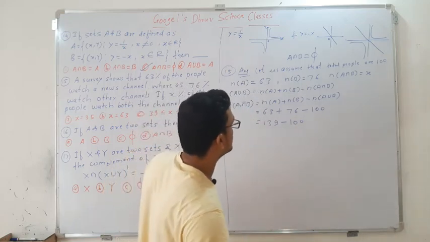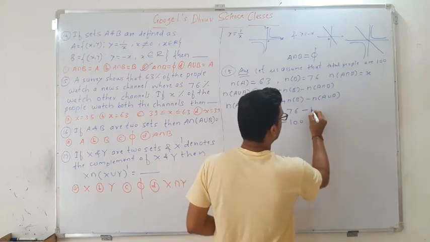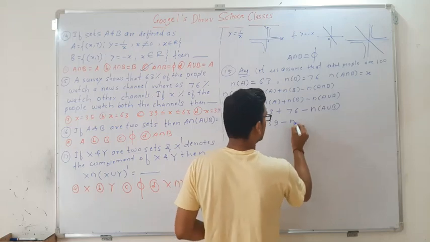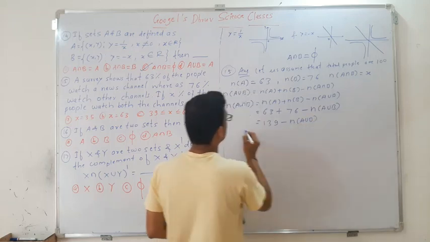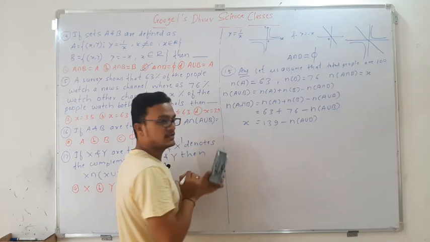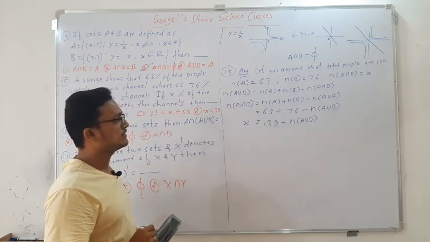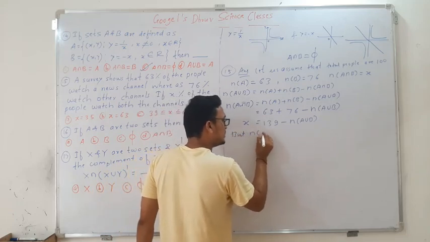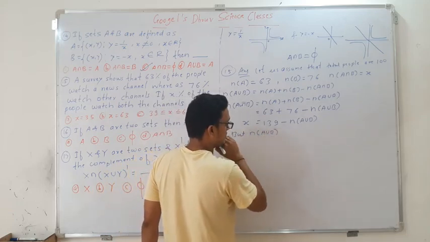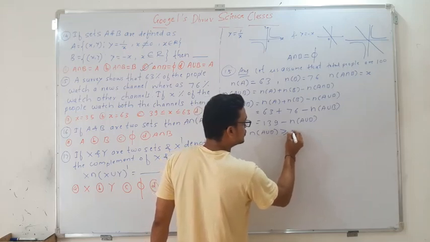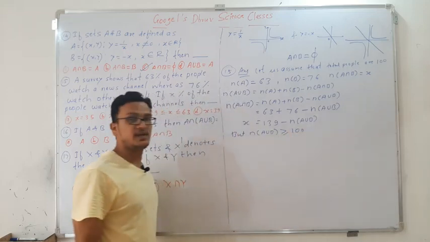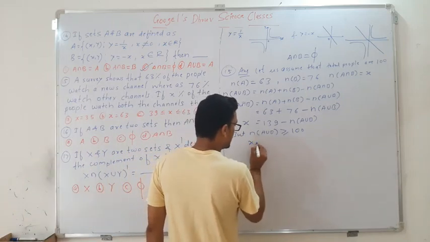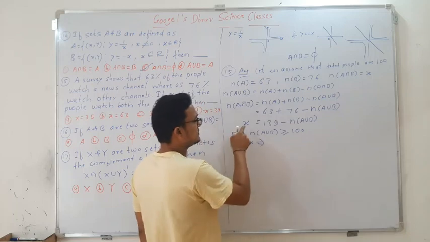Or else what you can do is, I'll keep n of A union B as it is, and this is X. So we have the condition X is equals to 139 minus n of A union B. But this n of A union B is greater than equals to 100.